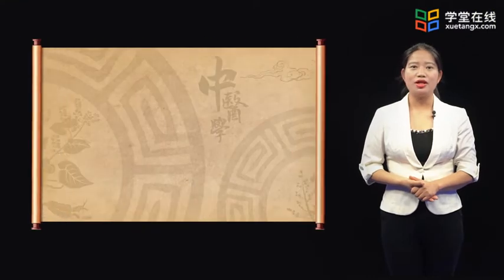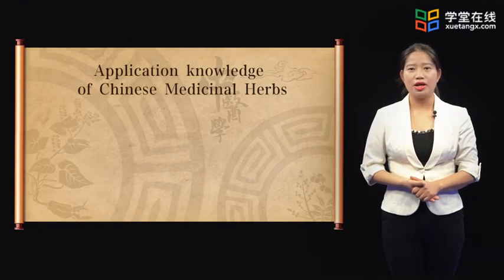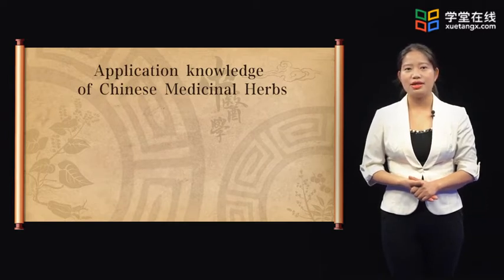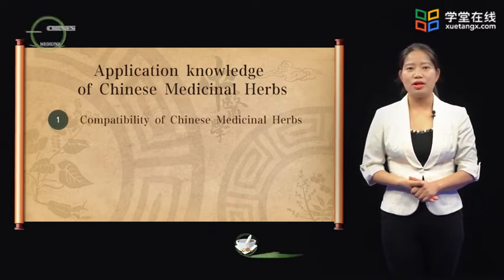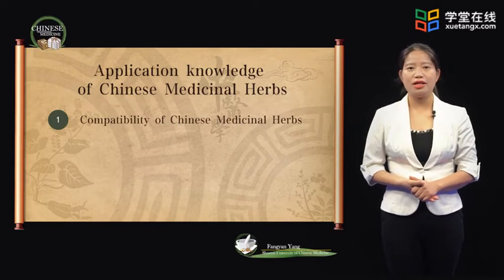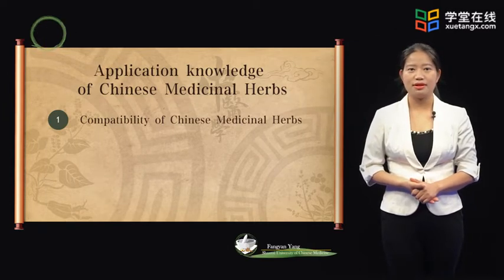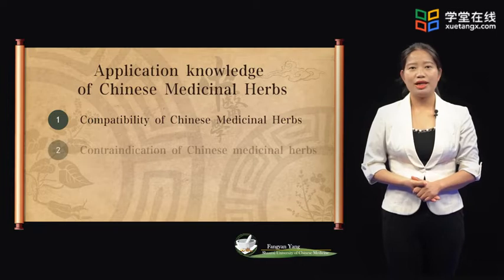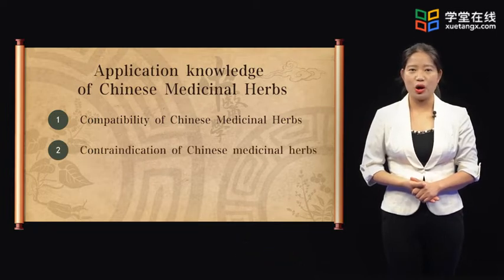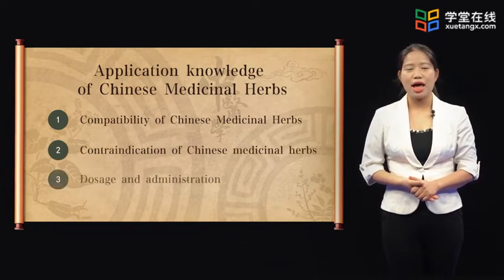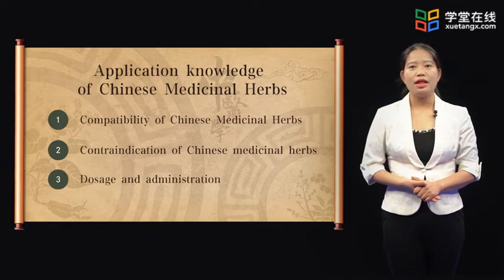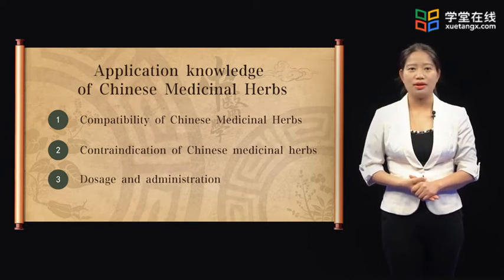Today, we continue our study of application knowledge of Chinese medicinal herbs. In this section, we will learn the compatibility of Chinese medicinal herbs, contraindication of Chinese medicinal herbs, dosage and administration. Let's start one by one.